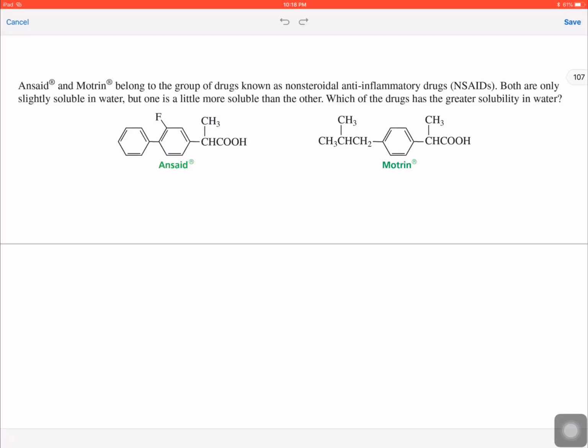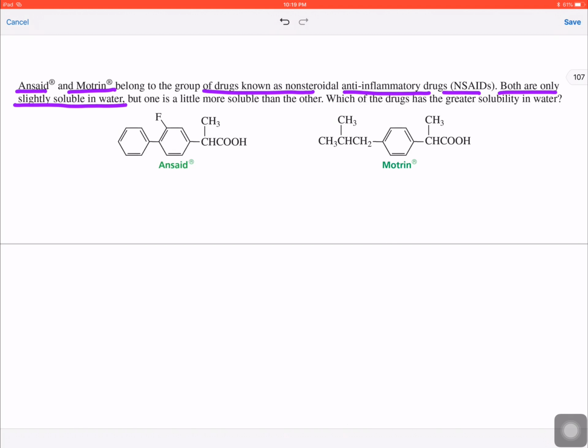Good evening. So let's discuss the water solubility of these two drugs, Ansaid and Motrin. They belong to the group of drugs known as the non-steroidal anti-inflammatory drugs, and basically these drugs are used to decrease the inflammation in the body. That is, the anti-inflammatory drugs. Both these drugs are slightly soluble in water.